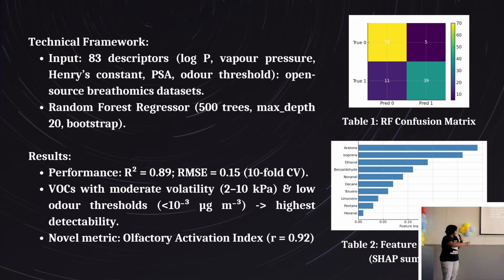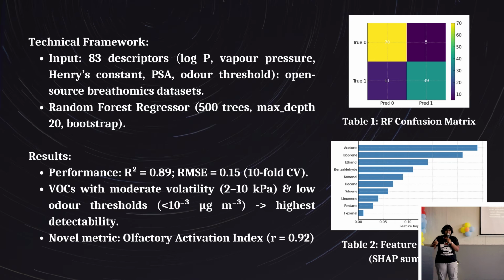There's a novel metric that I introduced, which has a correlation of approximately 0.92. This olfactory activation index also gives you a more accurate measurement of how these specific descriptors relate to cancer.